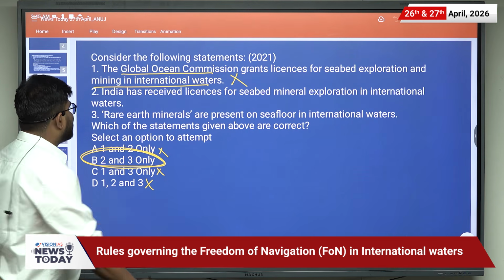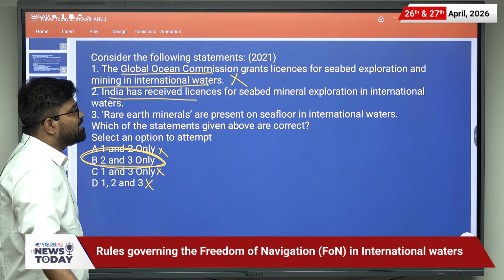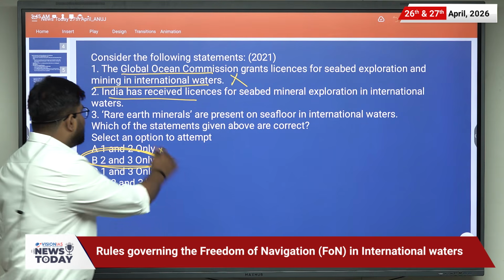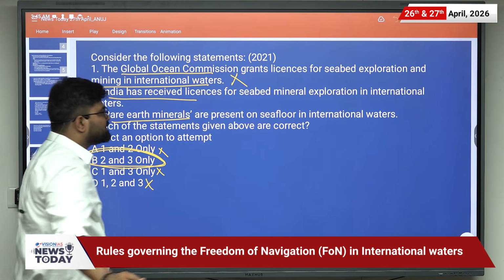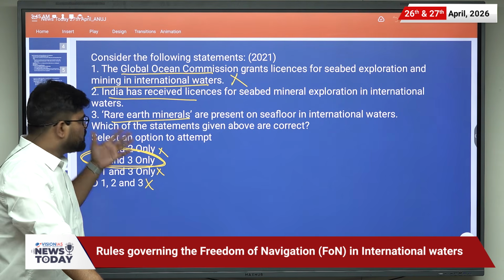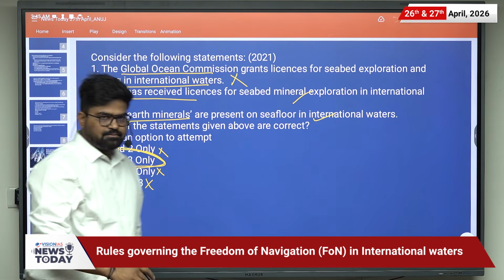Now let us read the second statement. India has received licenses for seabed mineral exploration in international water. Third, rare earth minerals are present on the sea floor in international waters. So both of these two statements are correct.